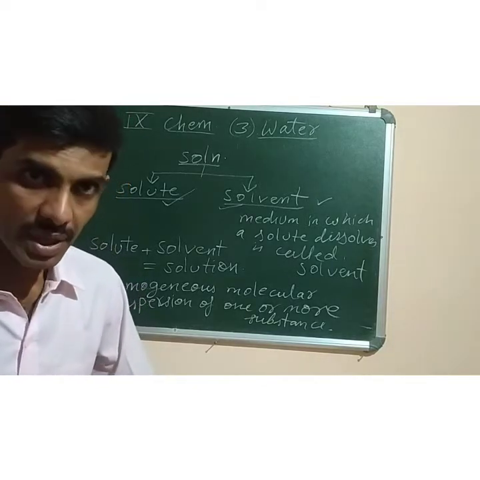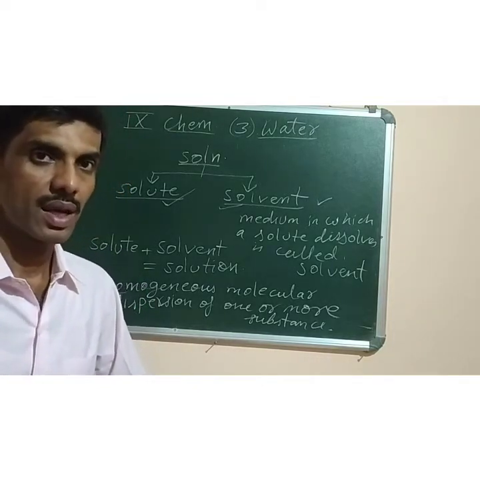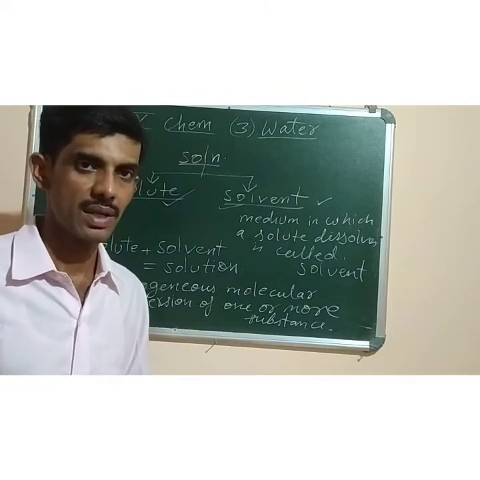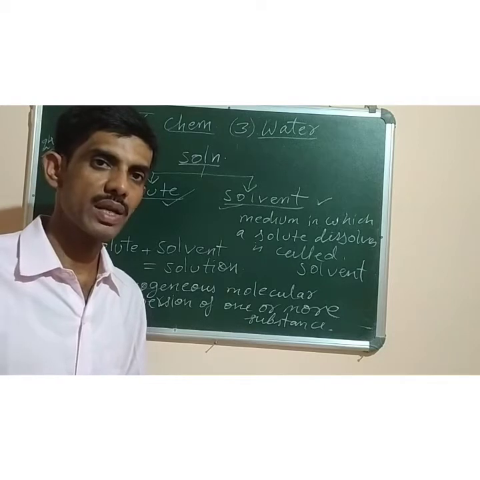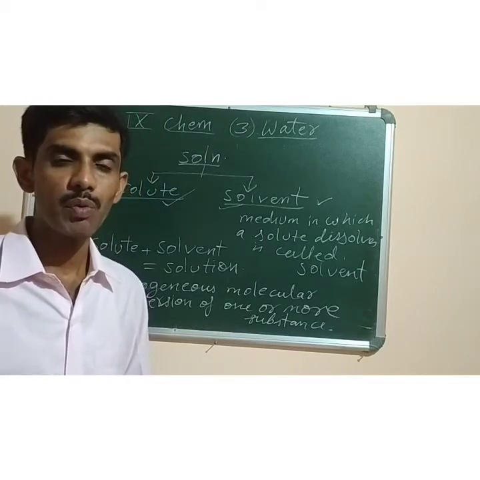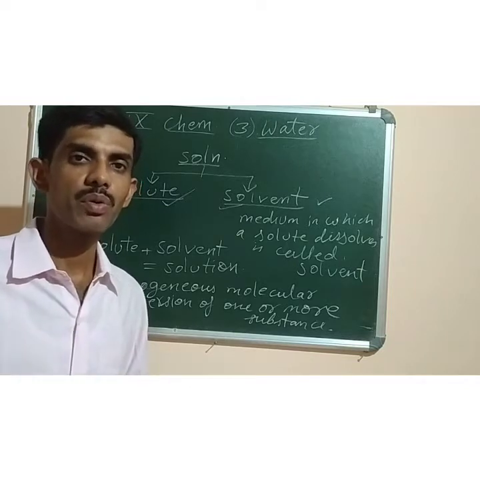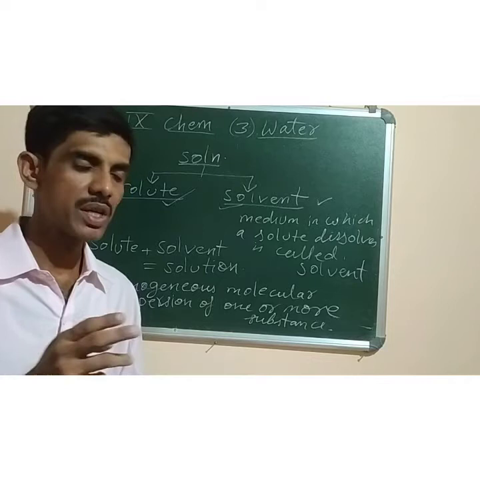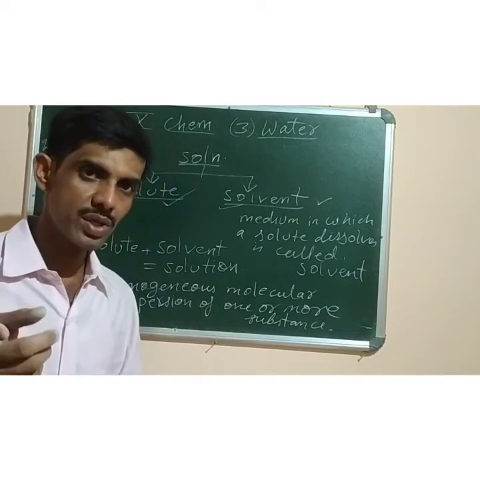Next one is solid in solid, means one solid is dissolved in another solid. The best example you can say is alloys. An alloy is a homogeneous mixture of two or more metals. We take the metals, melt them into liquid state, and then mix them to produce a new metal which is called an alloy. An alloy is a mixture of metals, so it is a solid in solid mixture.